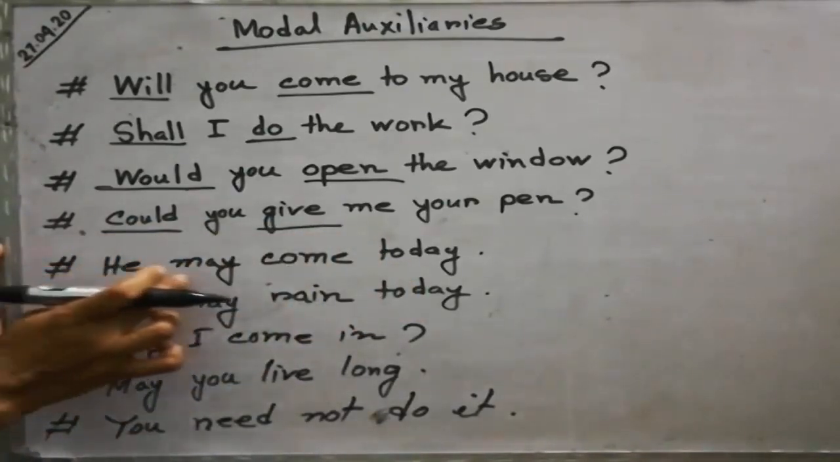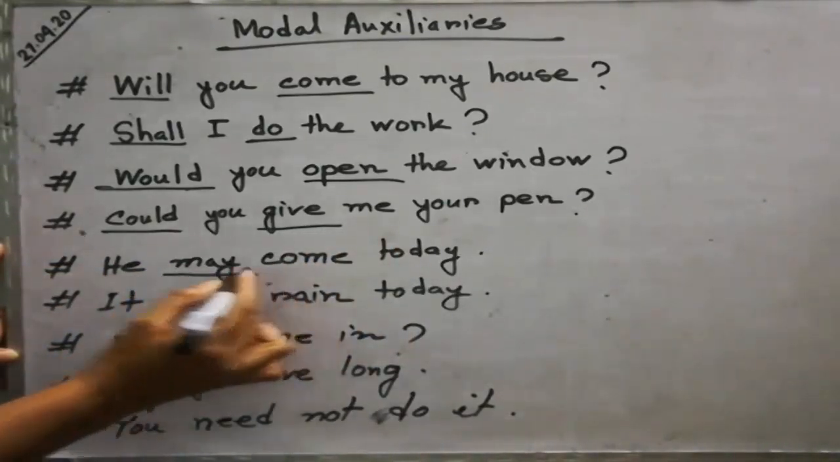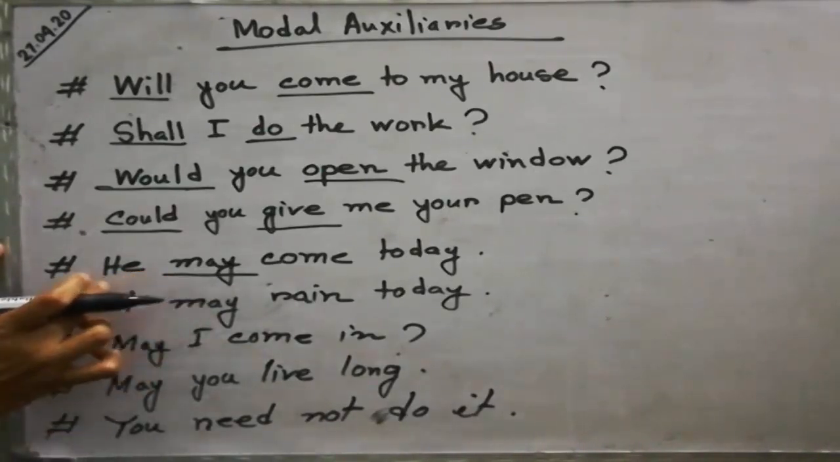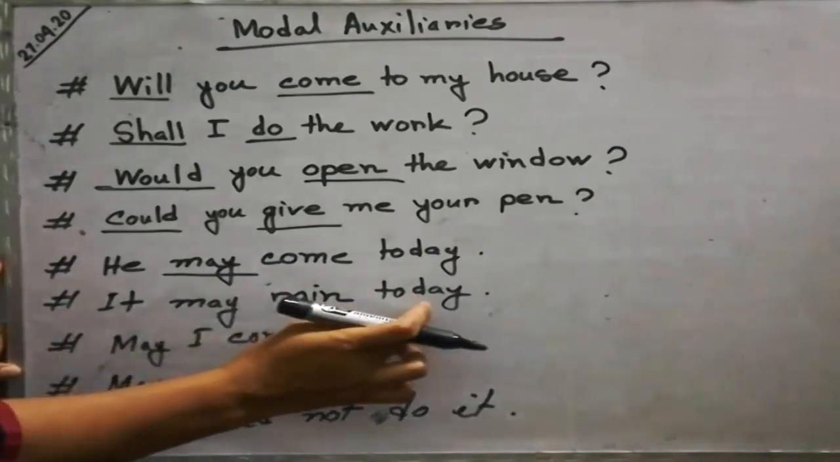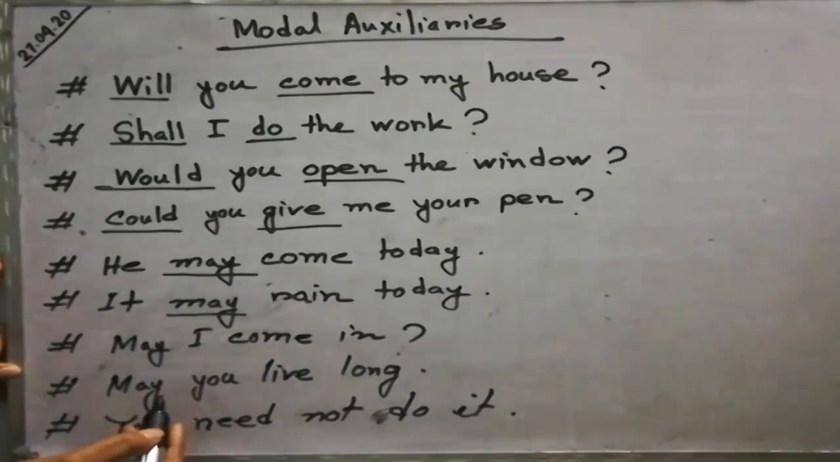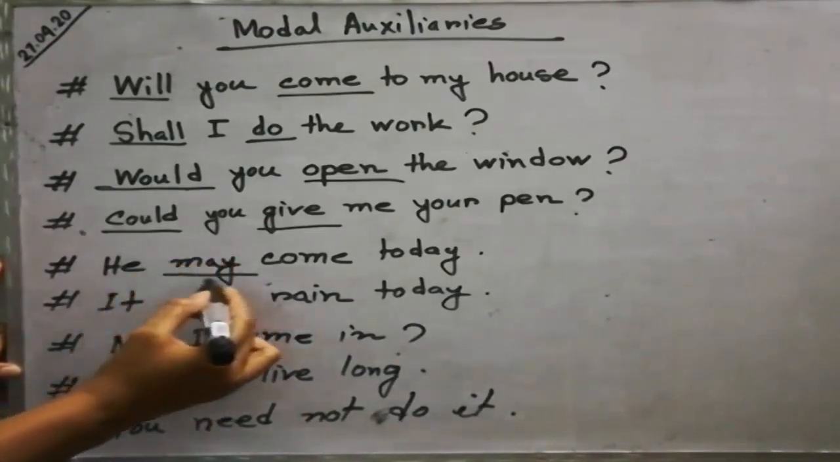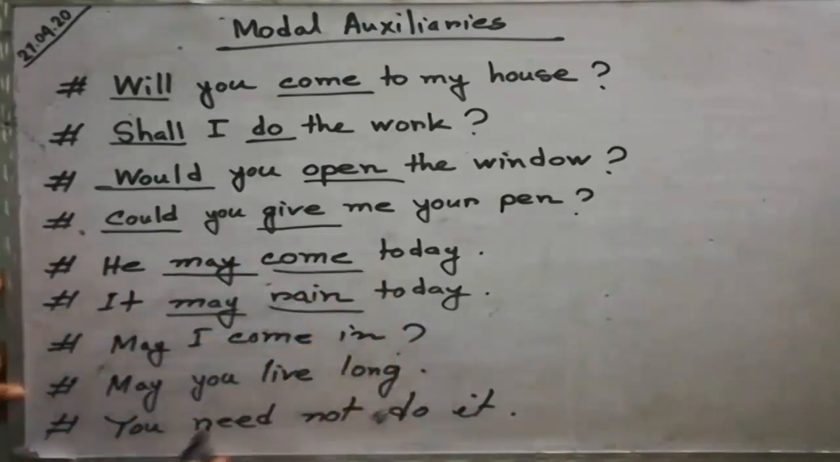Look at he may come today. I use the modal auxiliary may to show possibility. That is, he may come today or it may rain today. So I use the modal auxiliary to express possibility. Here may is an auxiliary verb and come is the principal verb. May is an auxiliary verb and rain is the principal verb.